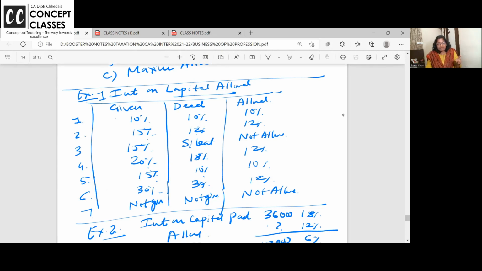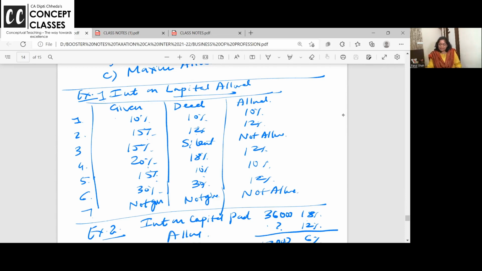You have given 15%, but the deed is silent. There is no mention of the interest on capital. How much is allowed? Nothing is allowed. You have given 20%, and in the deed 18% is mentioned. How much is allowed?